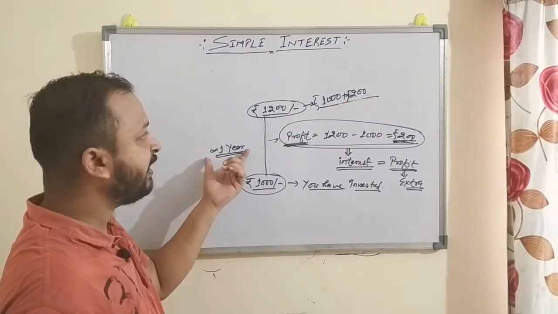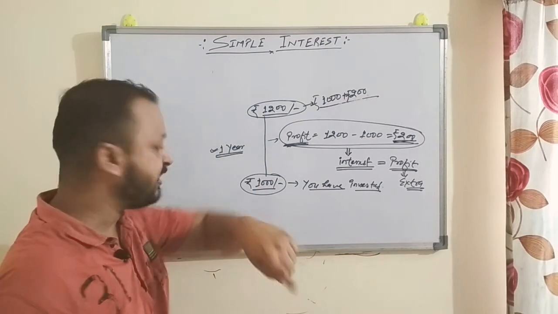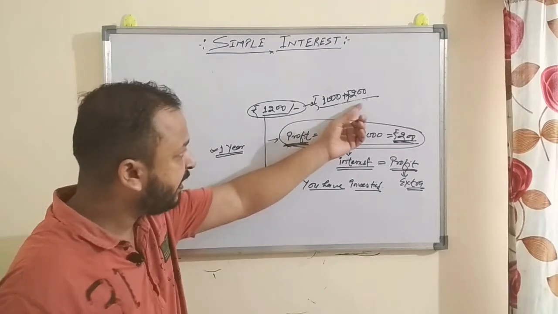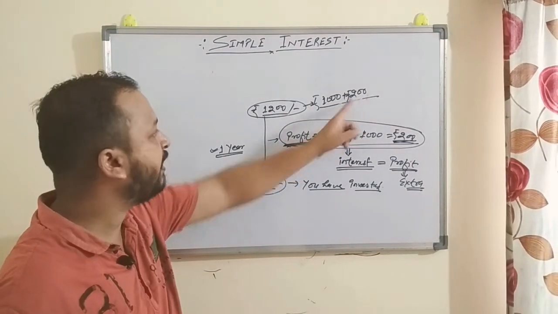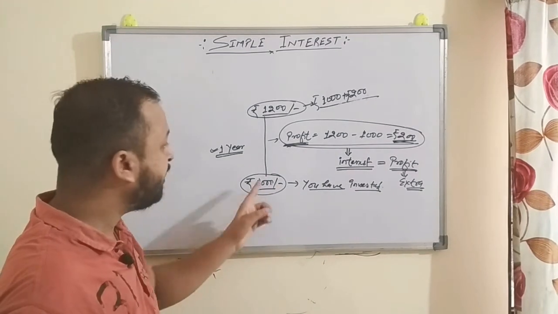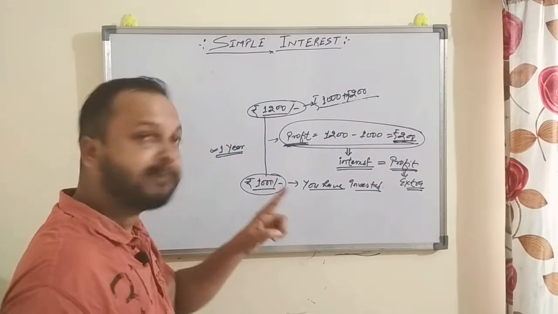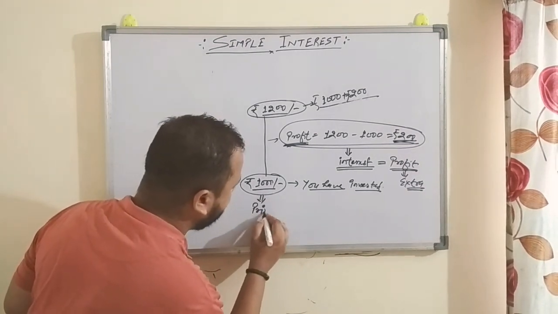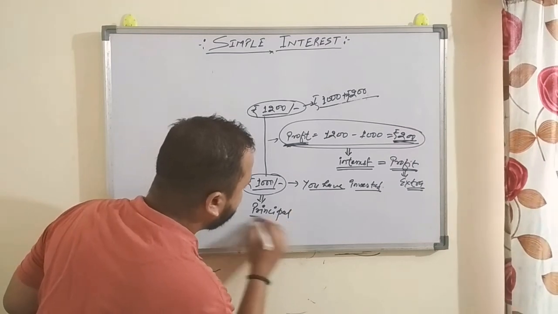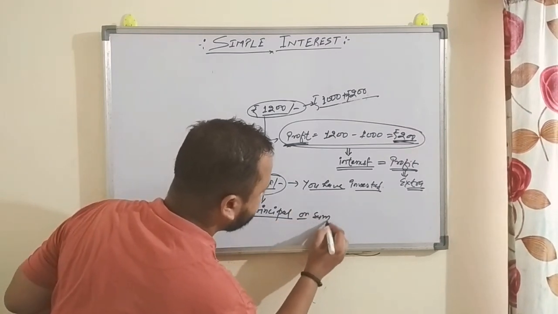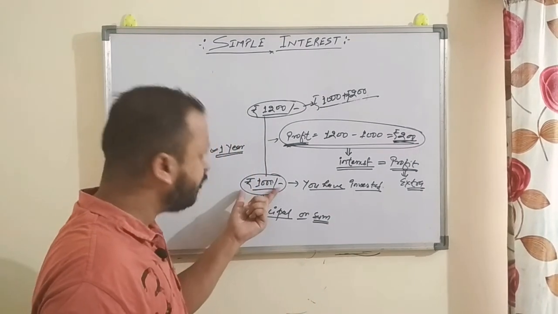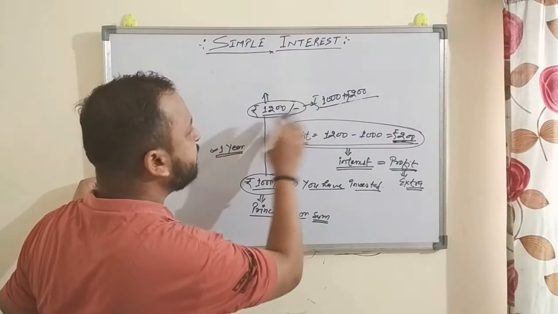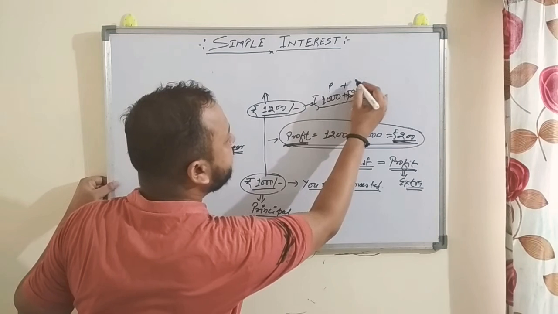For a 1 year tenure, this 200 rupees is the interest on 1,000 rupees. So you can easily find out what percent you are getting: 200 is 20%. So here the rate of interest is 20% for 1 year. The money you have invested is known as principal, or sum. You have invested this sum for 1 year, and after 1 year you are getting the total money, that is the principal plus interest.